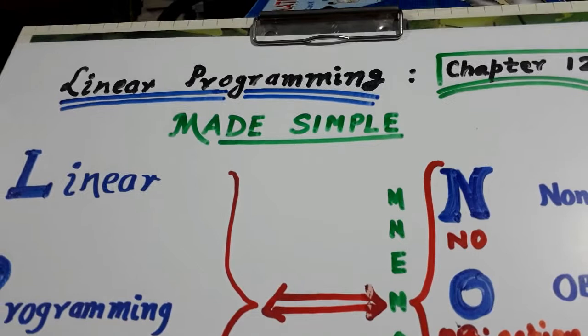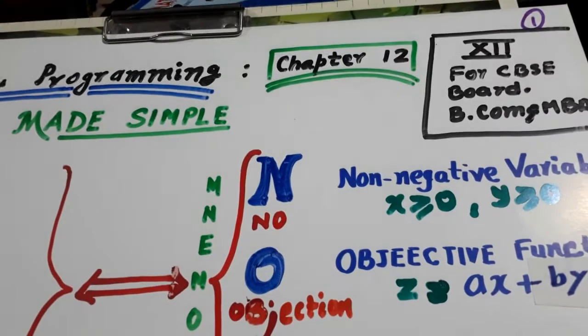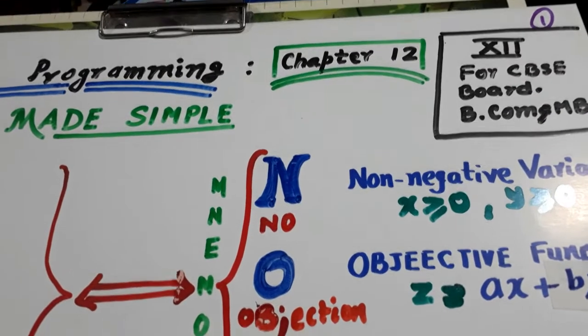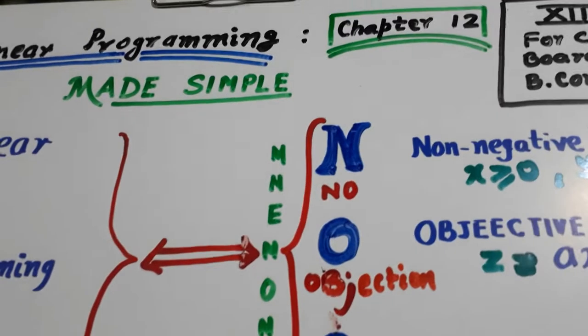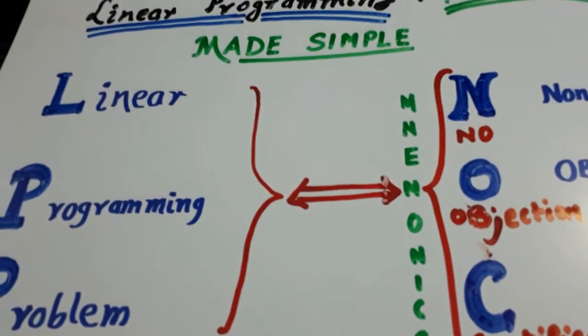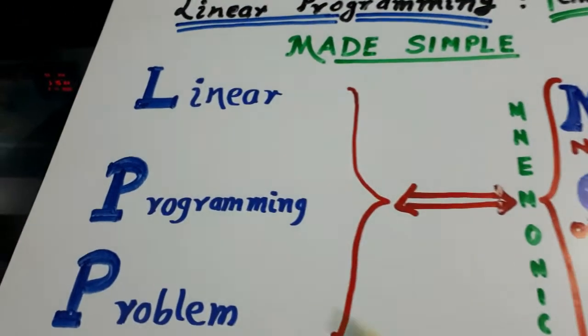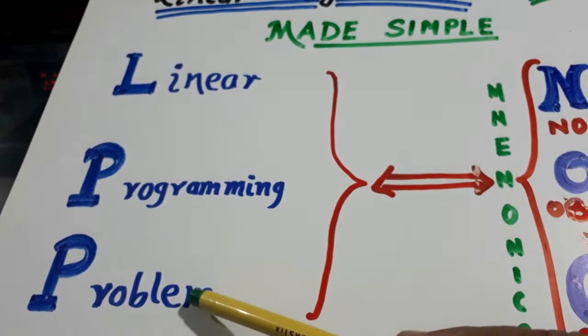Linear programming made simple. This is chapter number 12 in your NCERT of plus 2 class. Now, we'll start with LPP, linear programming problem.